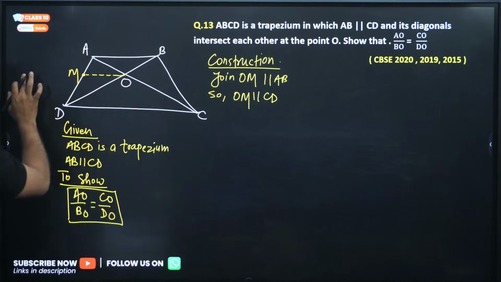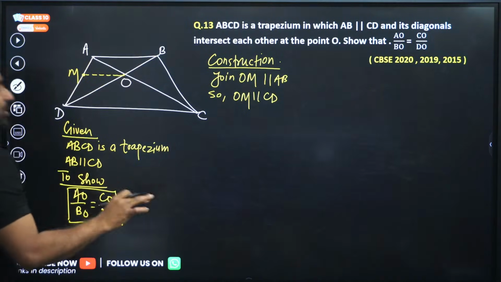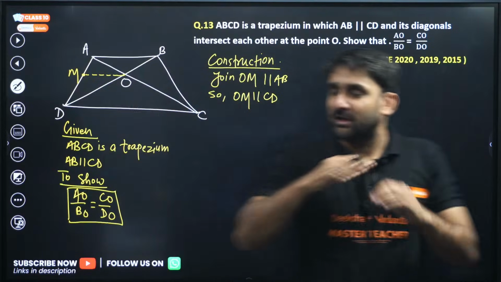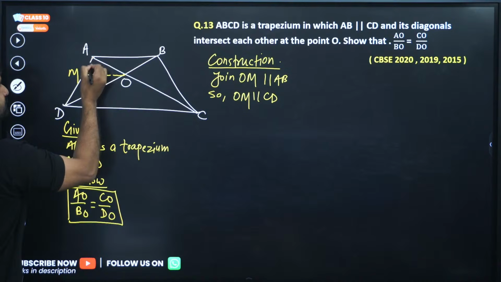Now take two triangles. Only in these triangles will the problem be solved. So take this triangle first.